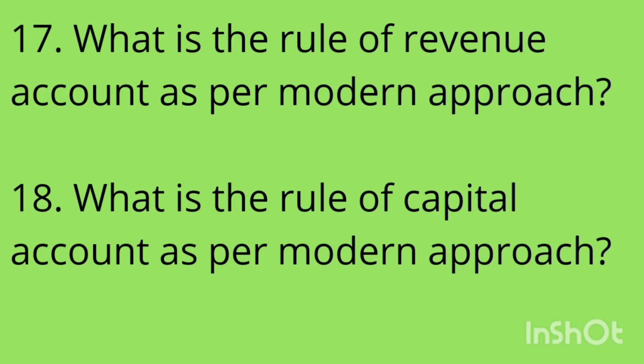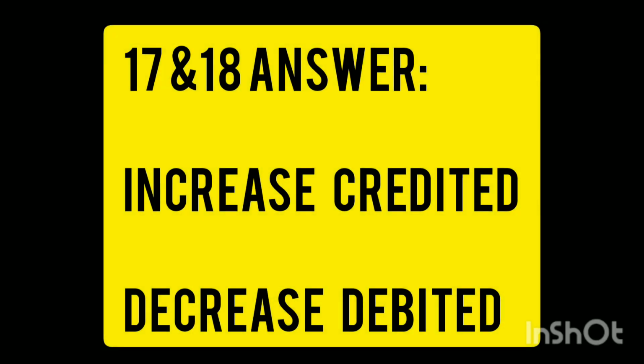17. What is the rule of revenue account as per modern approach? 18. What is the rule of capital account as per modern approach? So revenue and capital. Which rule we apply as per the modern approach? So when both increase, we credit, and both decrease, we debit. So answer of 17 and 18, increase is credited and decrease is debited.